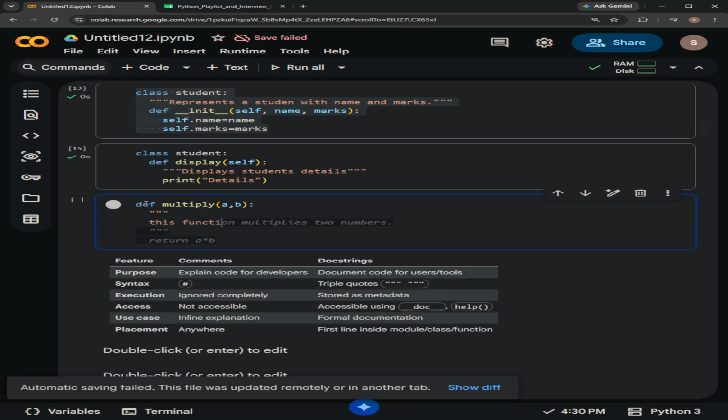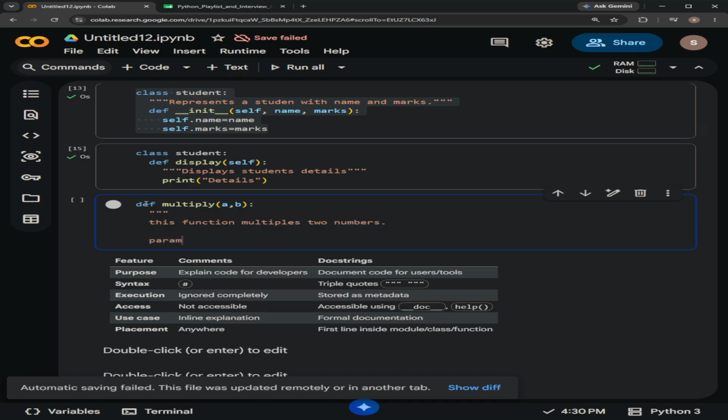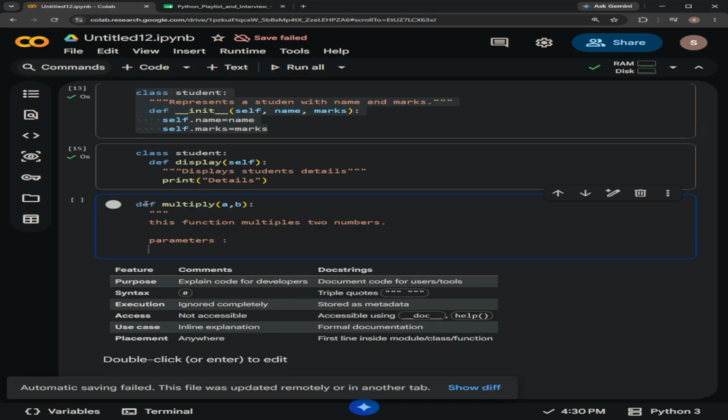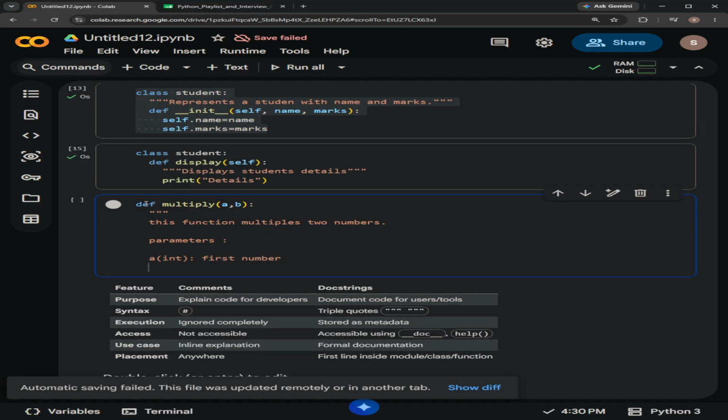The function multiplies two numbers. Parameters: a is int, this is the first number, b is also int, this is the second number.